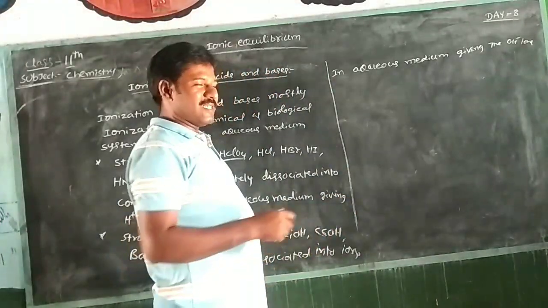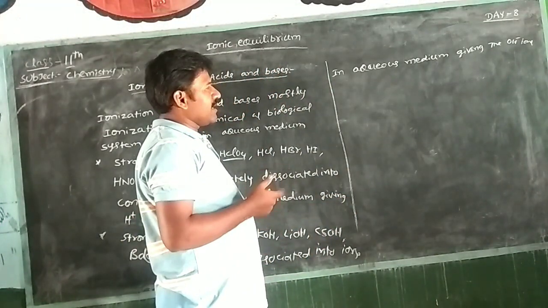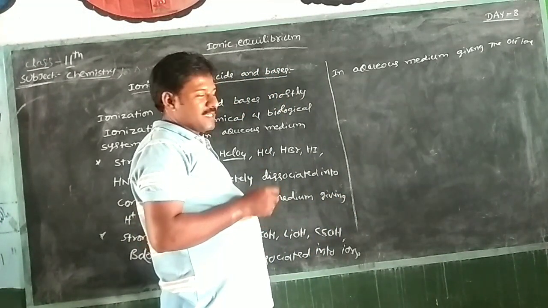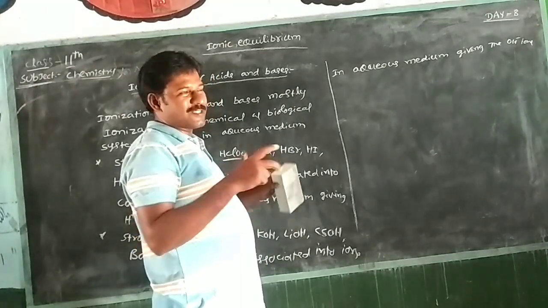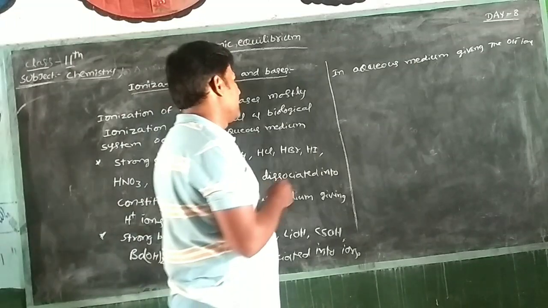According to the Arrhenius concept, strong acid and strong base completely dissociate to produce H plus and OH minus ions.